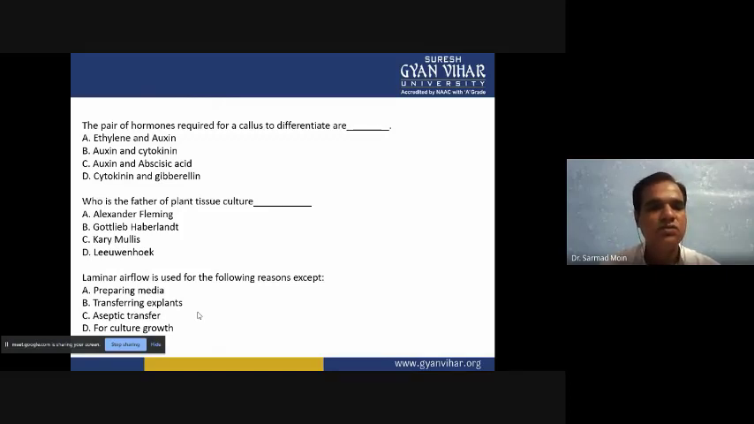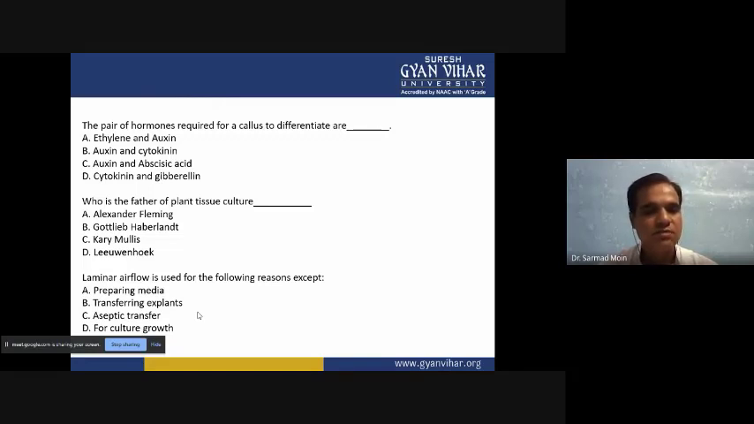Then the next question: who is the father of plant tissue culture? Option A is Alexander Fleming. Option B is Gottlieb Haberlandt. Option C is Kary Mullis. And option D is Leeuwenhoek. So you have to select the right answer.